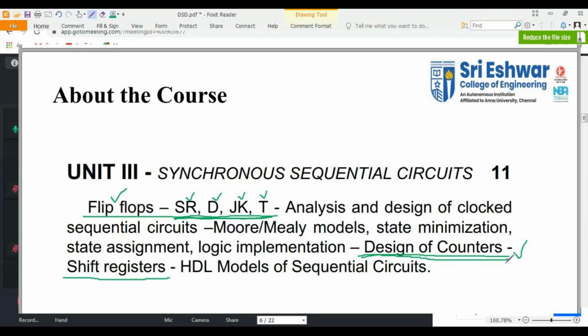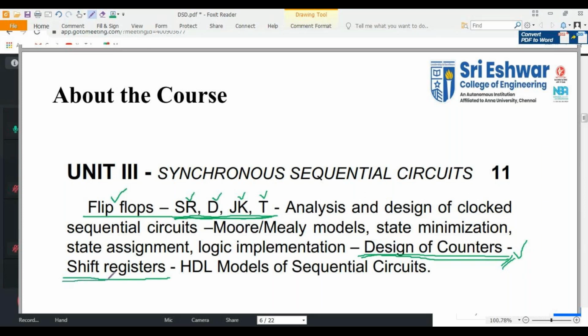Last class I took a problem. So just go through that problem, and you will get a problem similar to what I taught in the class. So there are chances they will ask the same way. So in design of counters you will get problems. Problems are very important in design of counters.